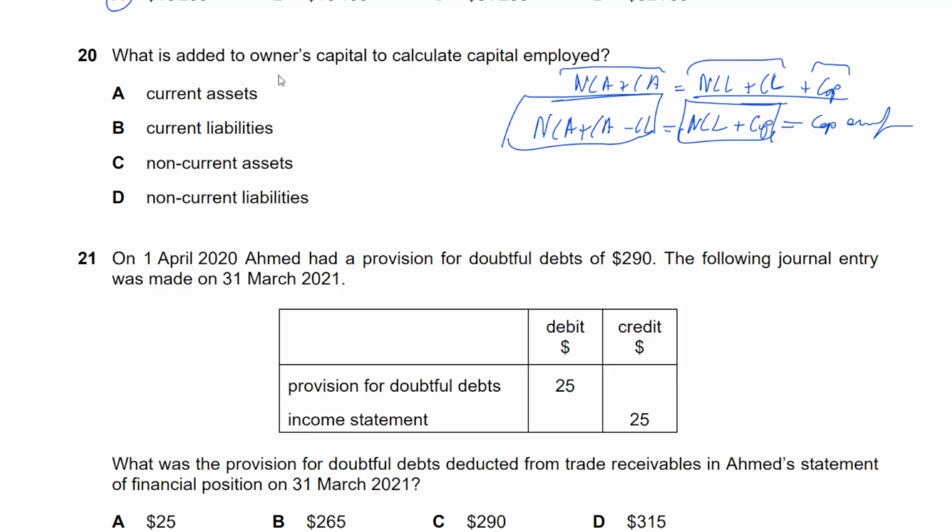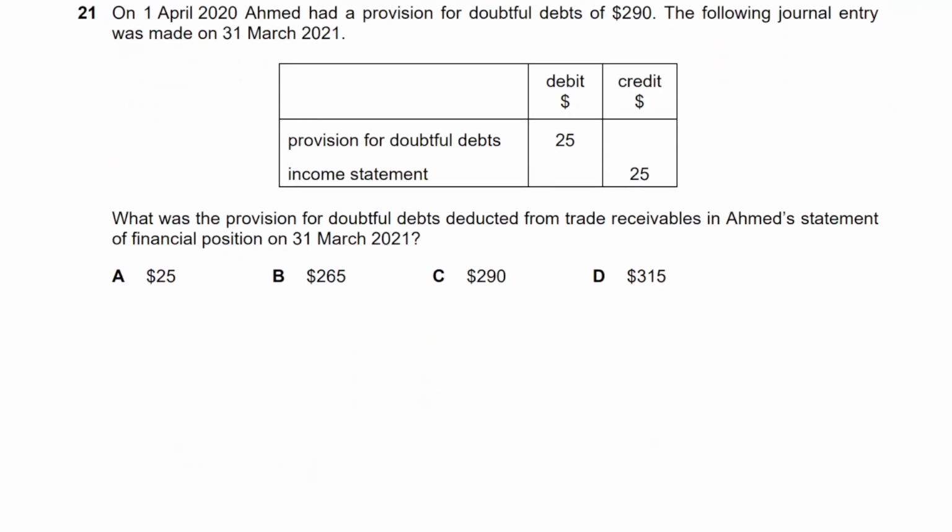So, what is added to owner's capital? Non-current liabilities. Okay, the two ways to find capital employed, and they are both the same. The answer is going to be the same. Why is it going to be the same? Because they are both coming out of the accounting equation. Just a different variation of the accounting equation. Okay, let's move on.